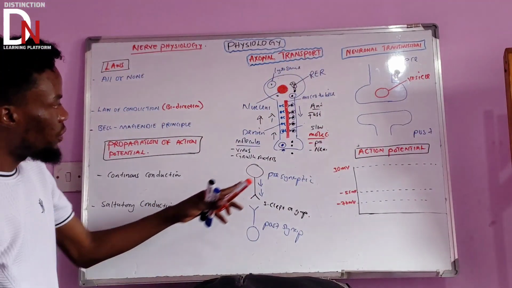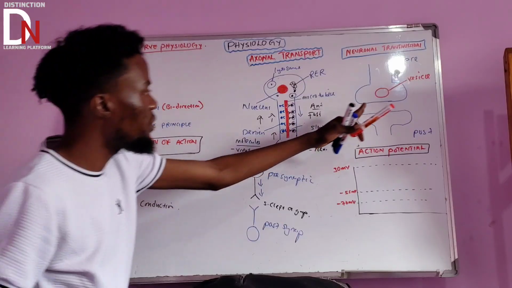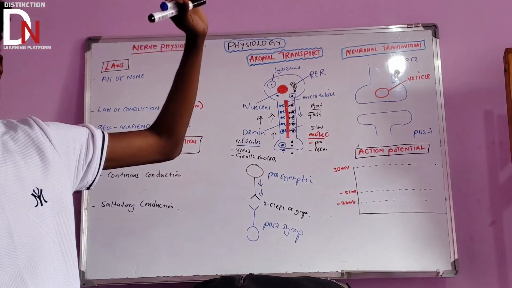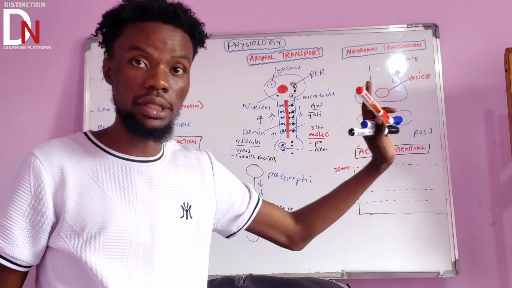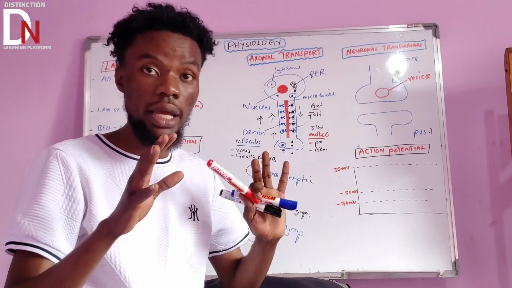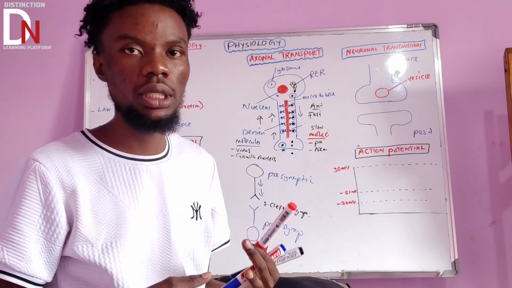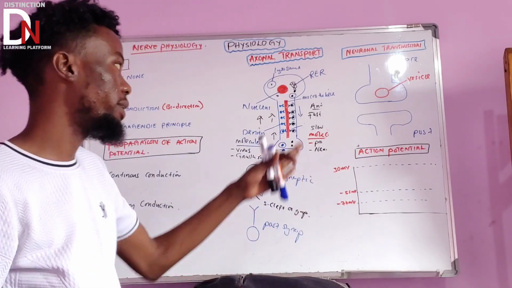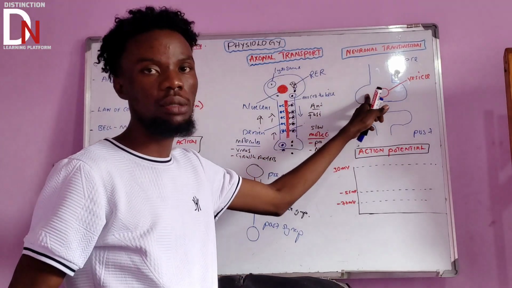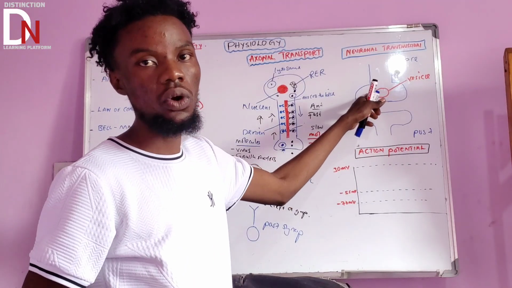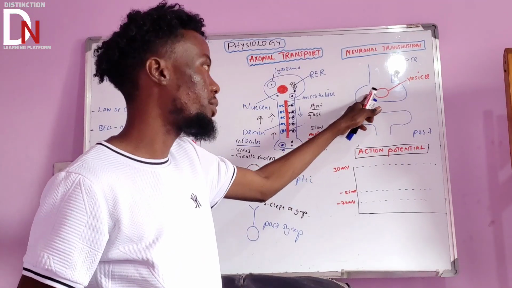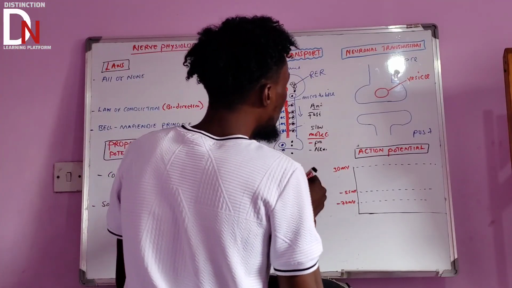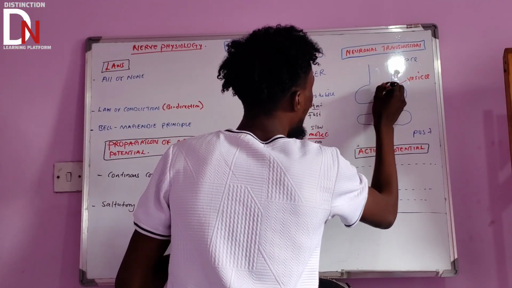Remember, if you come back here to put everything together, where did this vesicle come from? It came from the cell body via axonal transport. Remember the retrograde and also the anterograde types of axonal transport. But basically, for it to reach the axonal terminal, it came via anterograde axonal transport.